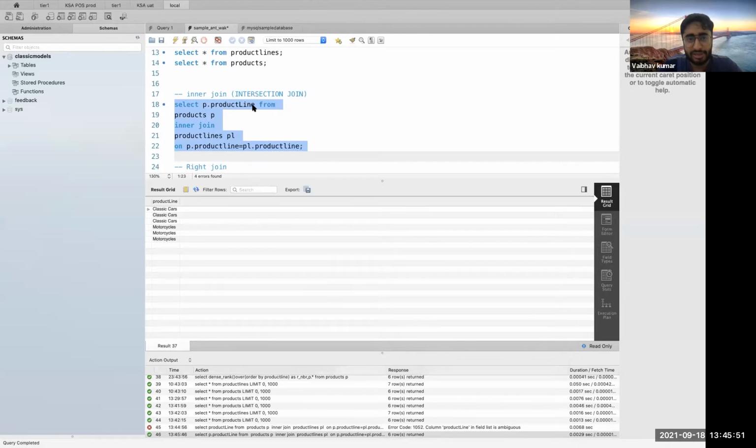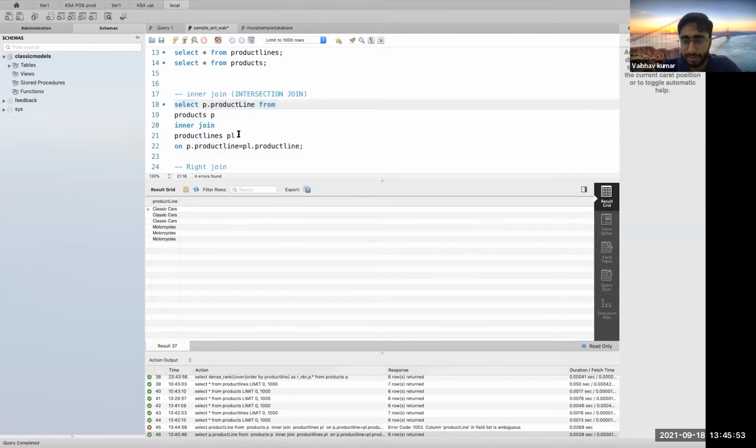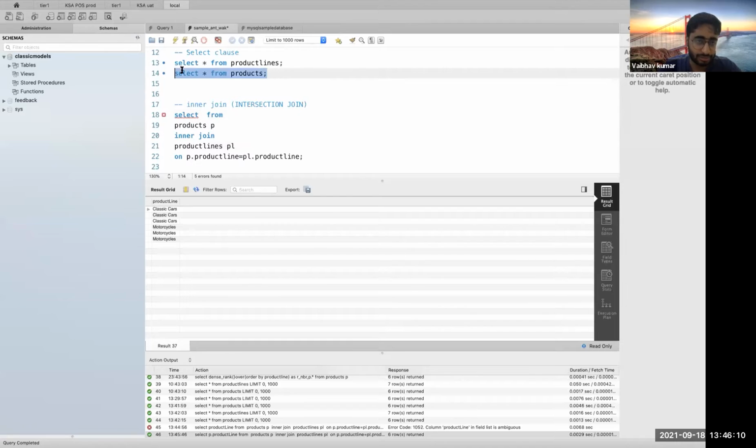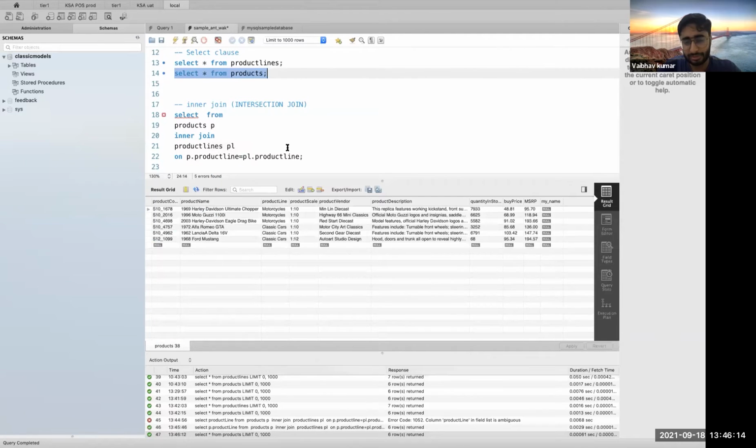So I hope you have got why we give the aliases. Now there are other ways as well of selecting certain types of columns. You can go and check the different types of columns available there.